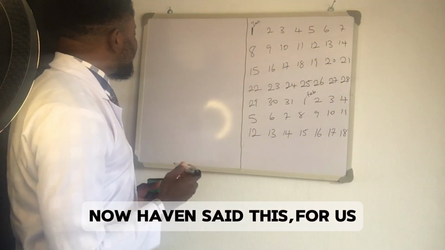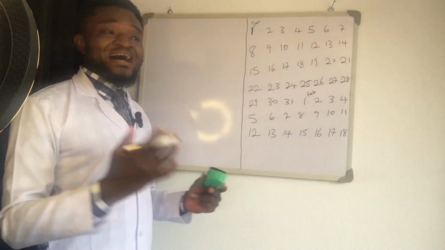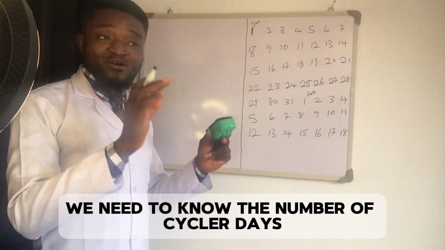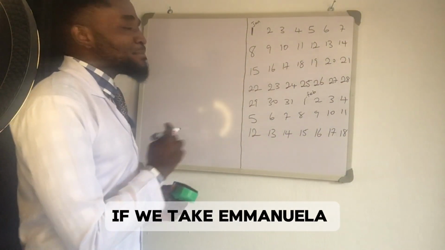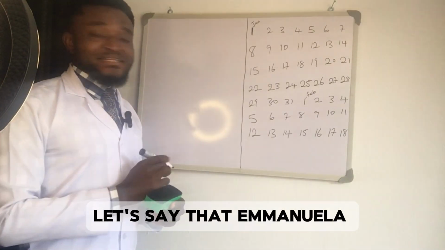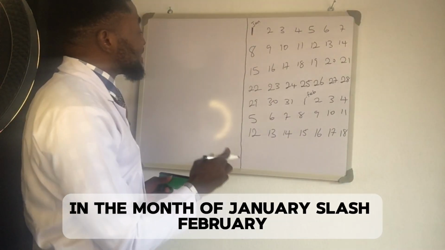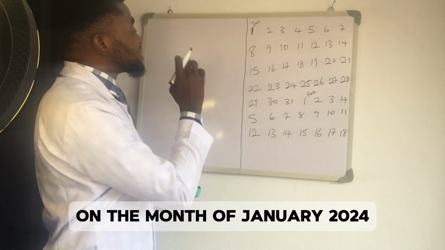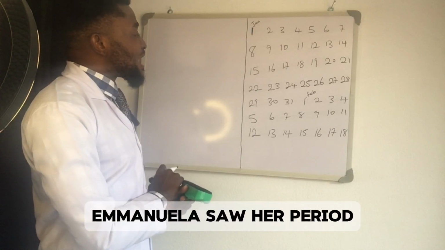Now, for us to calculate the fertile period and the other concepts we just mentioned, we need to know the number of circular days for that particular lady. For instance, let's say that Emanuela, in the month of January 2024, which is what we have on the board here, saw her period.